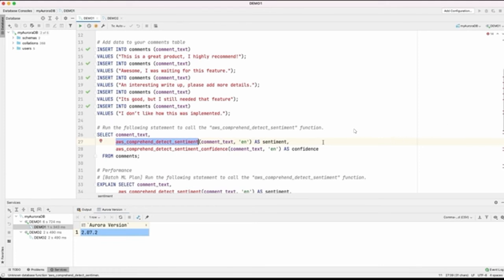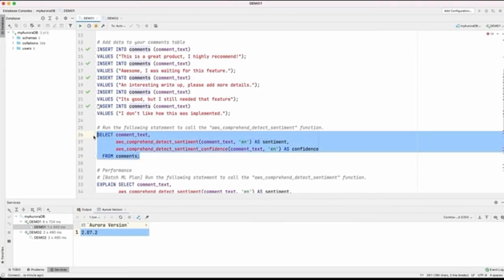And there is a third value that I'm not showing here, but we will discuss in a second, which is the size of the batch. By default, the Comprehend service tries to batch as many rows as possible to get the best performance. Having said that, let's run this function and this query and see the results.